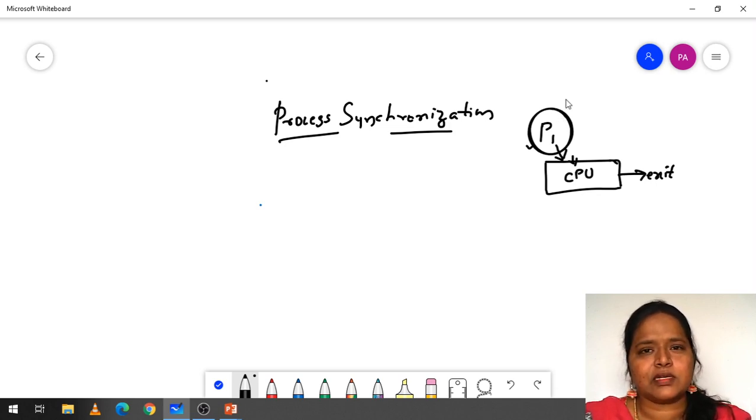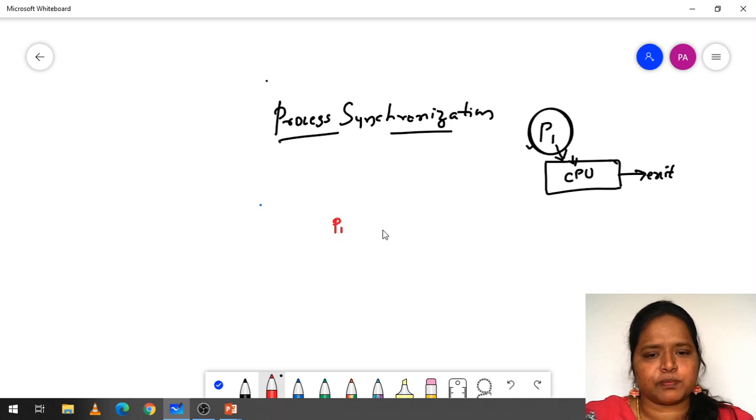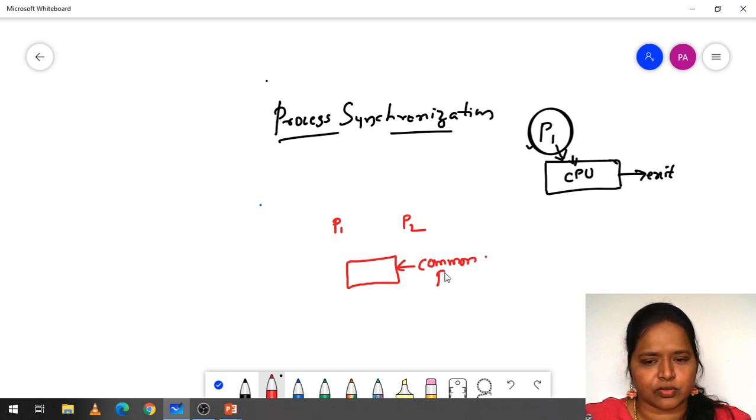When does synchronization occur? Suppose here we have process P1 and process P2. We need synchronization when one or more than one process share a common resource. This is the common one. When any processes share a common resource, then we need synchronization.